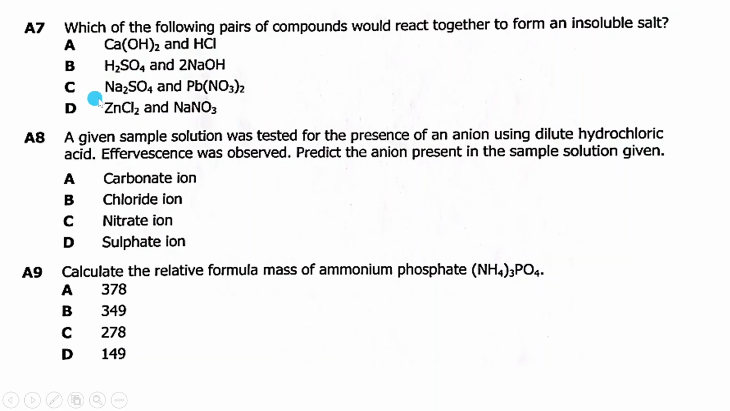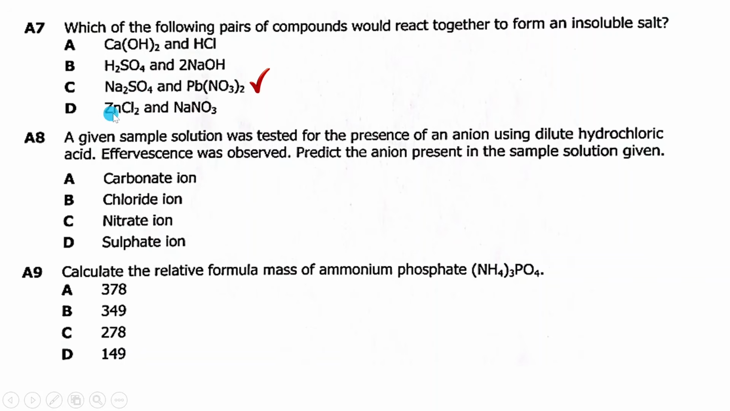The next we go to see, we have sodium sulfate and lead nitrate. So these two are soluble salts, a soluble salt and a soluble salt. These two, when they react, they are going to form two salts. One is sodium nitrate, which is soluble. Another one is lead sulfate, which is insoluble. So when they say which of the following pairs of compounds would react together to form an insoluble salt, it's actually C, because lead sulfate is an insoluble salt. So actually here the answer is C.